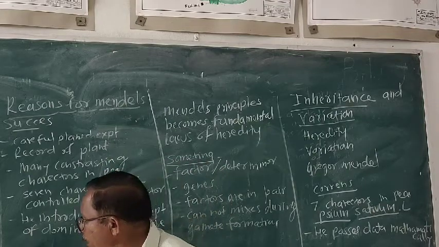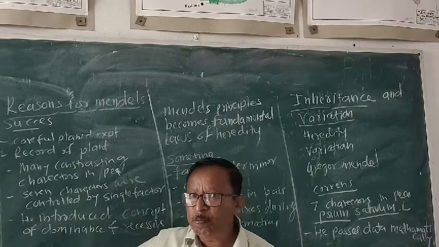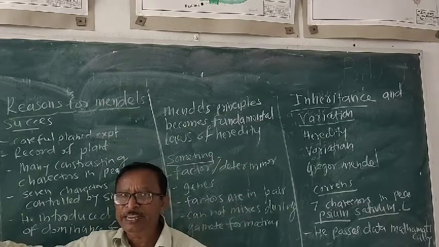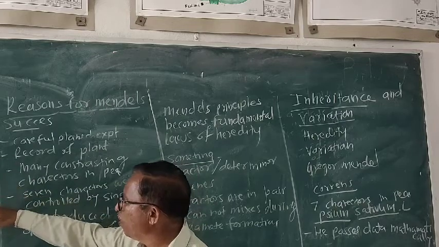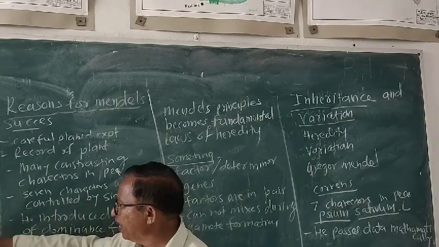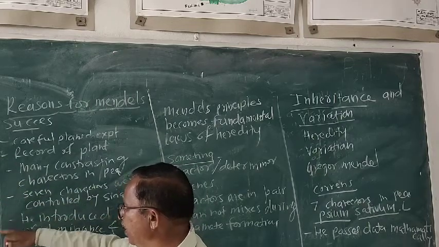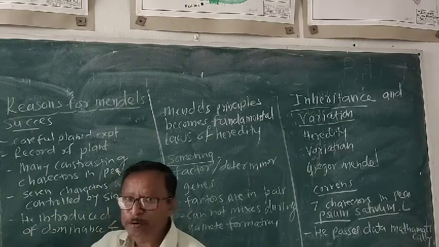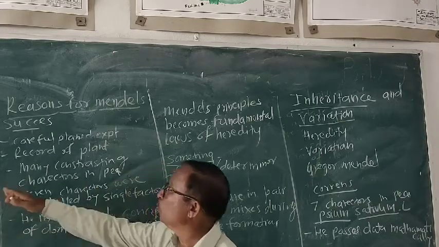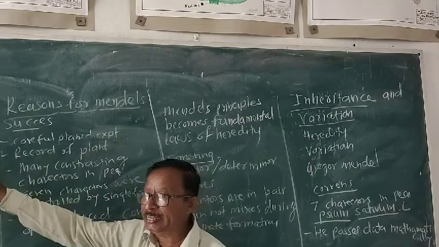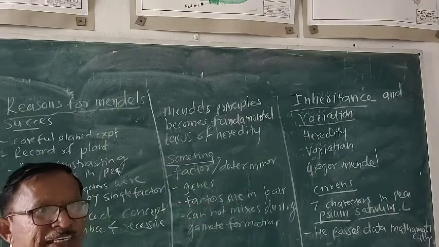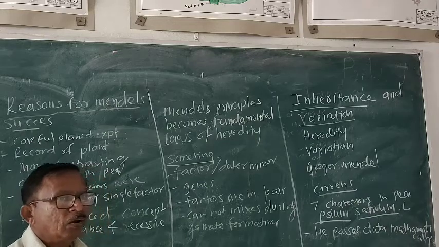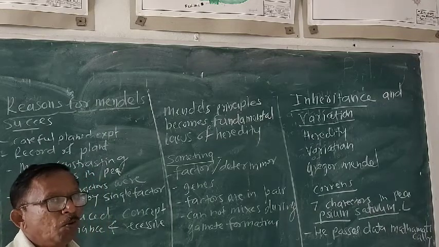Then the plant height, tall and dwarf. These are 7 different characters present in the pea plant. Seed shape, seed color, pod shape, pod color, flower color. Then the position of the flower and plant height. So these are 7 different characters present in the Gregor Mendel's work, which he had used the plant called as the garden pea plant.